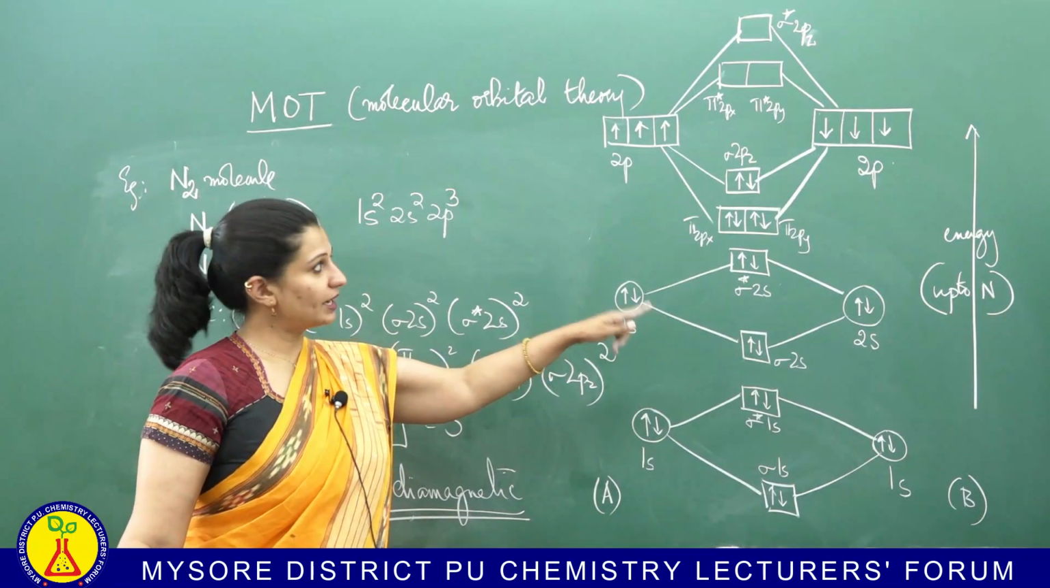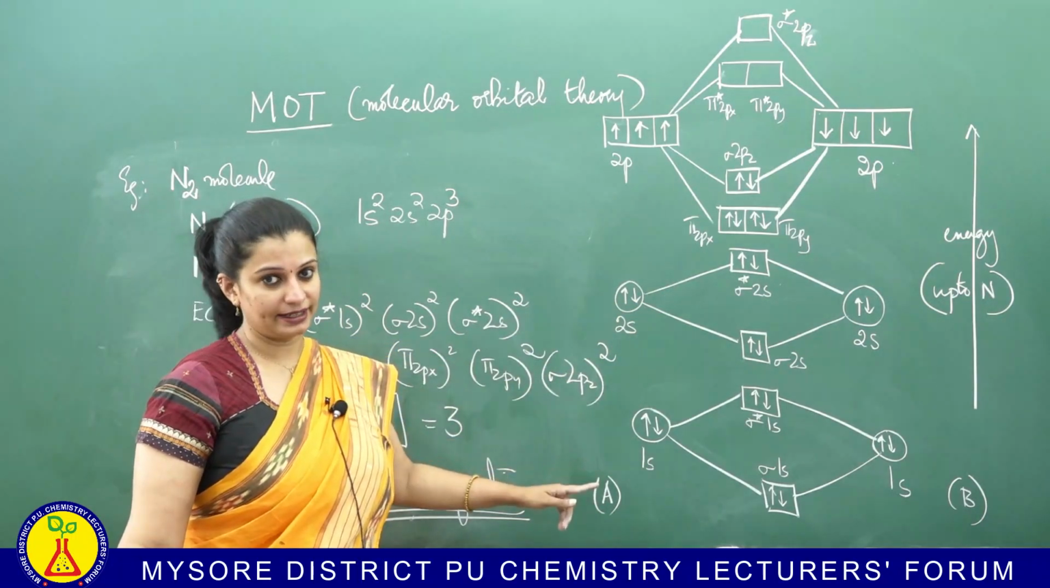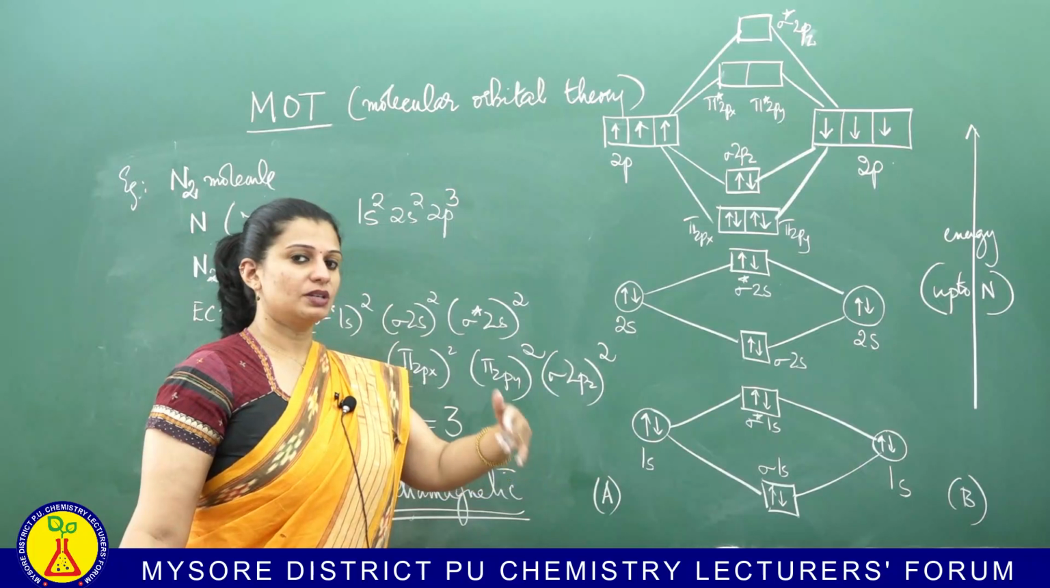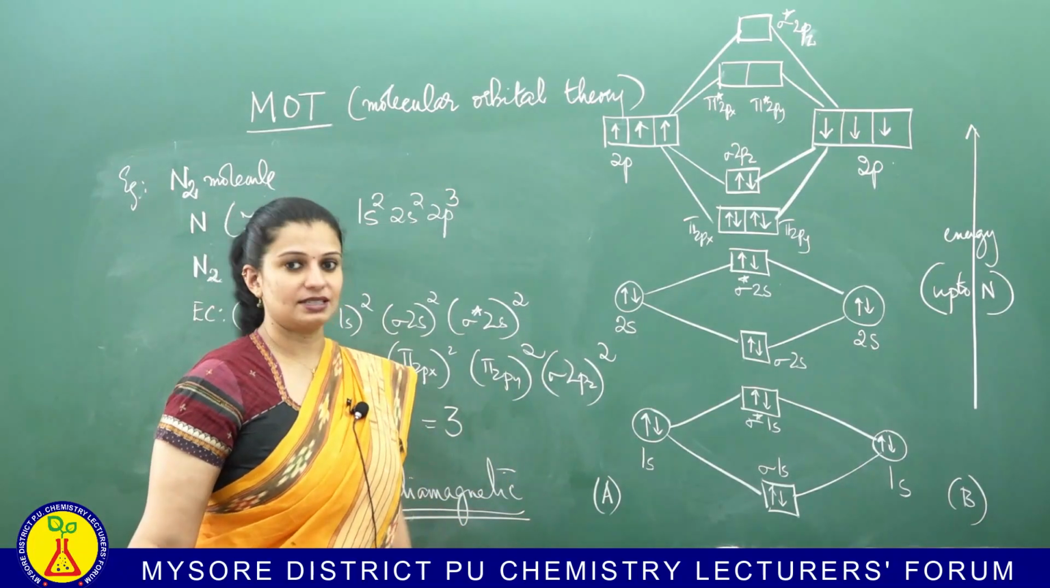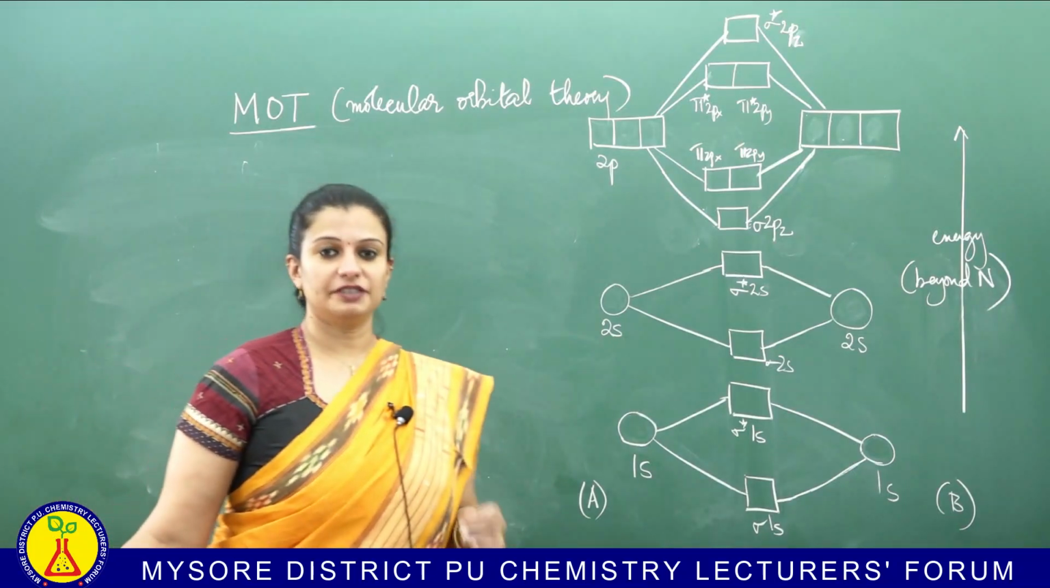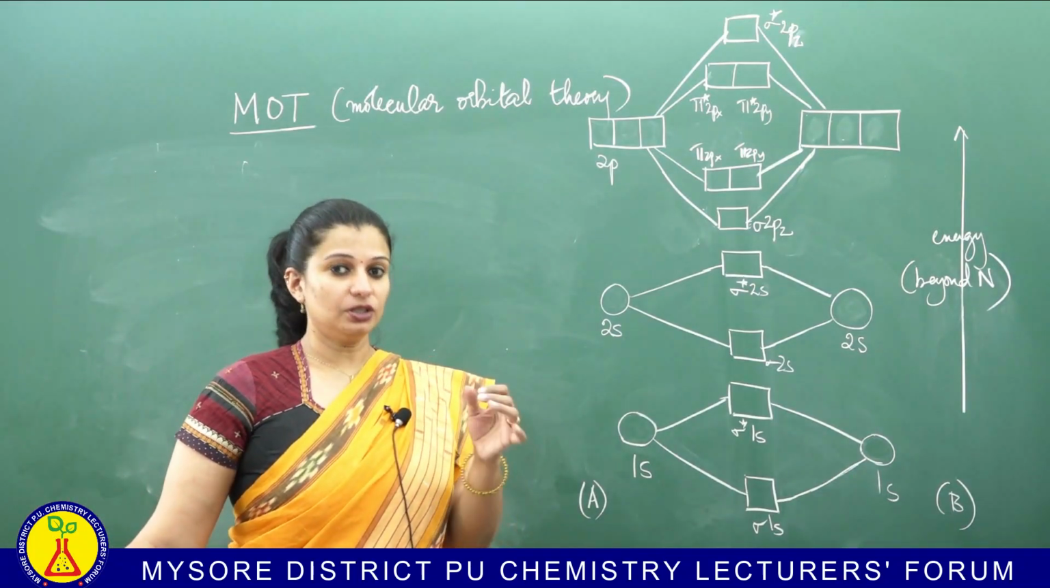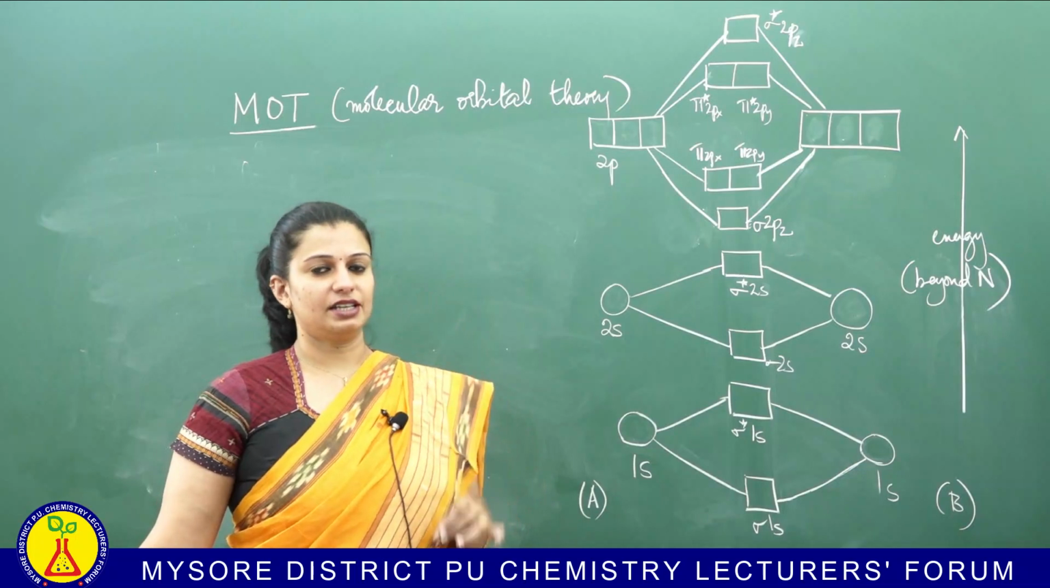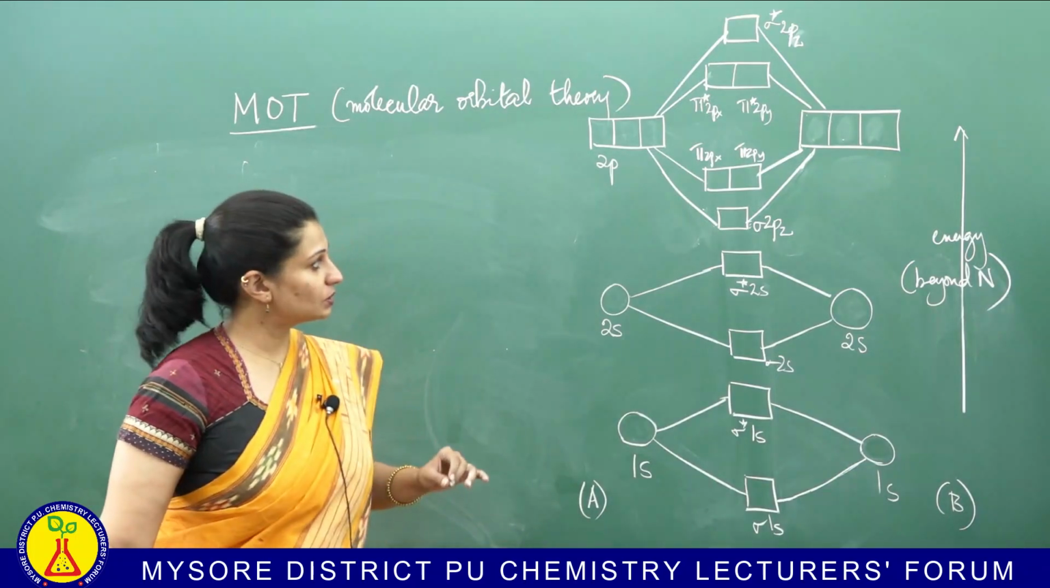Remember I said up to nitrogen, this is the orbital diagram. From oxygen onwards, there is going to be a slight change. Let us see what it is. Now, we are on the last section of MOT. Beyond nitrogen, there is a slight change in the energy levels. Okay? So, what is the change?